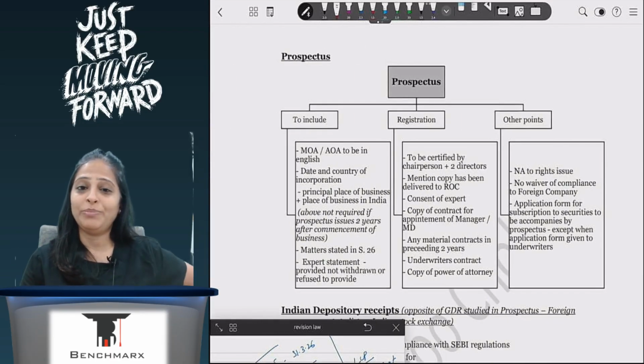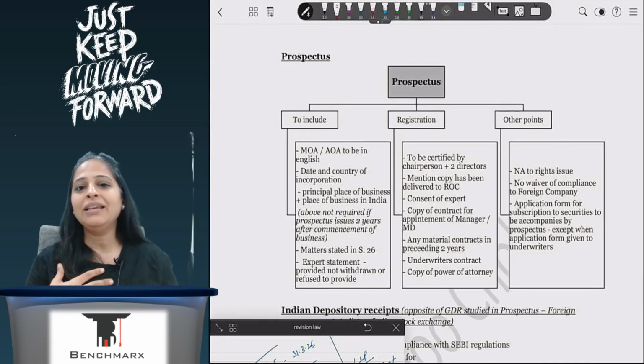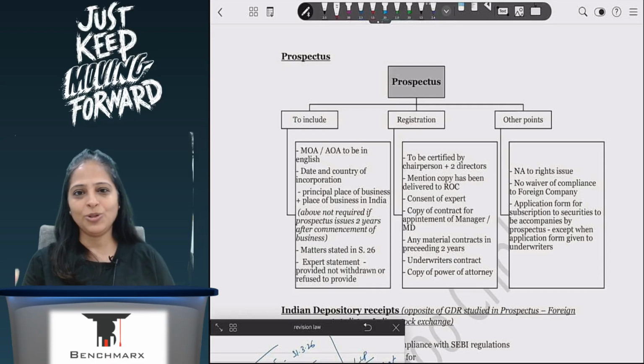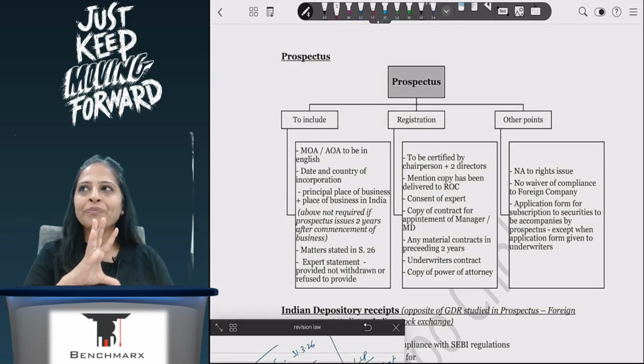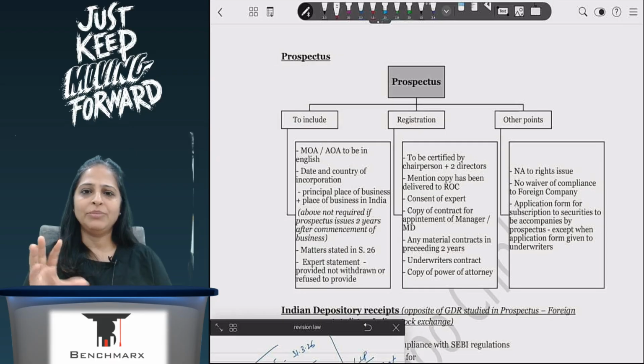Because you're raising money from people in my country, I have to safeguard their interest, because you are a foreign company. So prospectus provisions will be applicable without any modification. There is no leeway allowed to a foreign company, and everything that is applicable to an Indian company, the foreign company is required to do. So there is no exception given here.